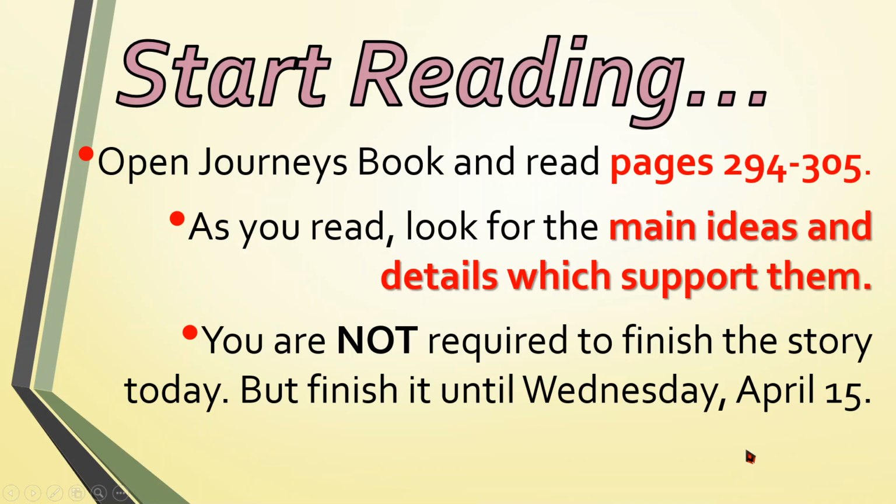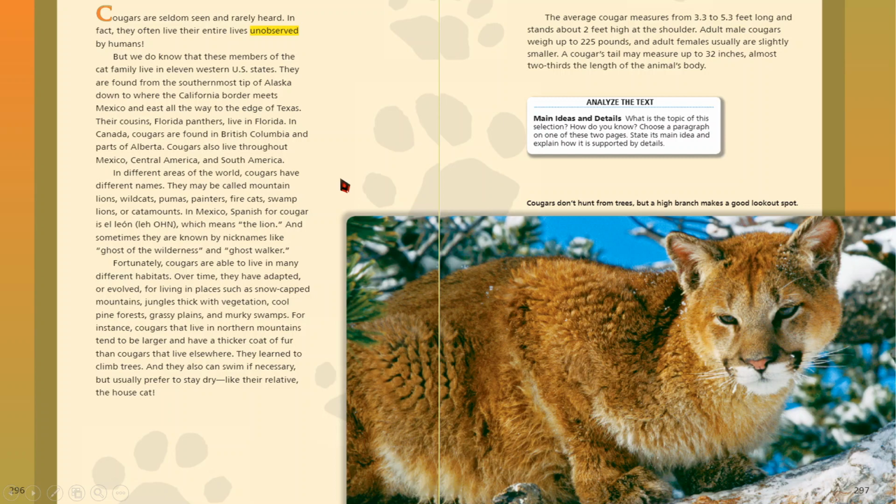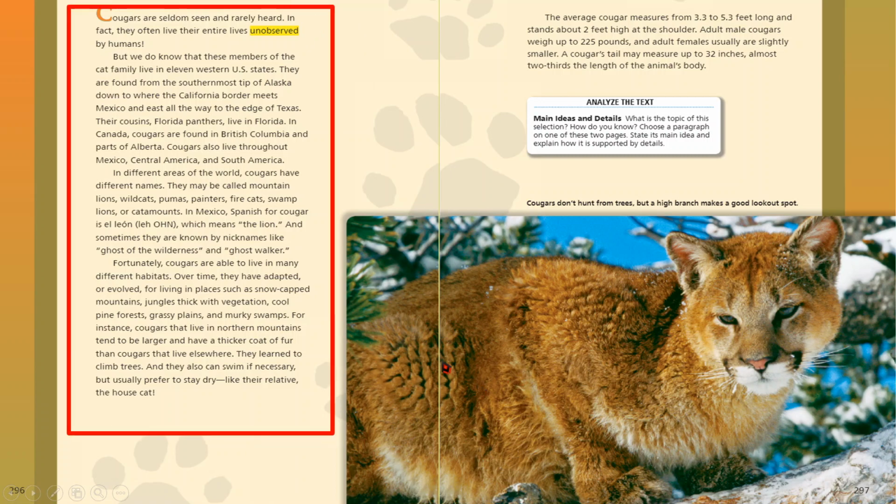Now, what do I mean from 296 to 298? You're going to read these pages here, this part. If you don't have the copy, you can pause this video and start reading, or you can watch the link that I gave you in Class Dojo.